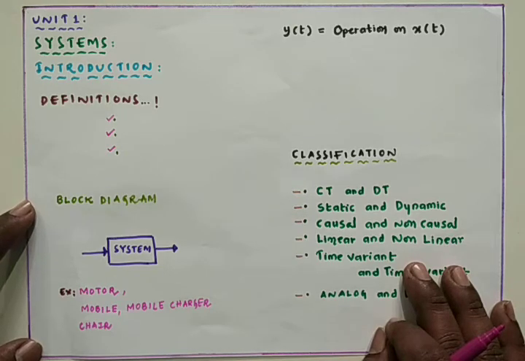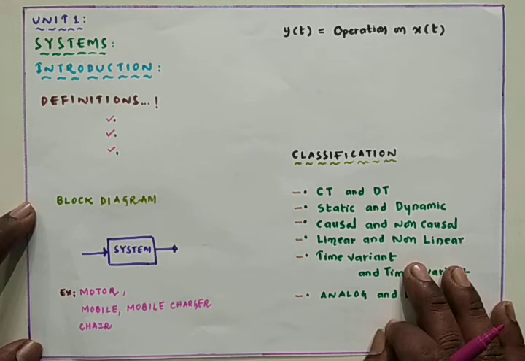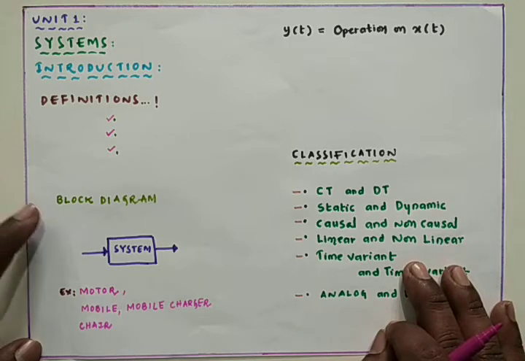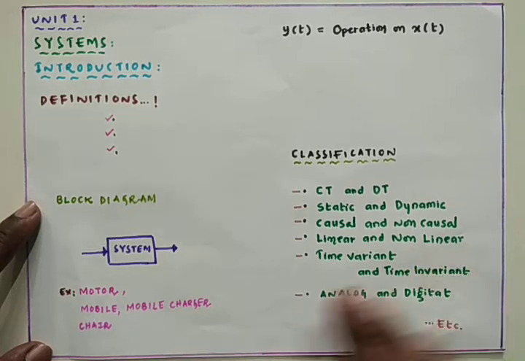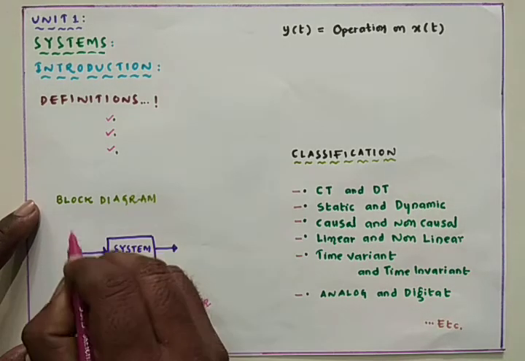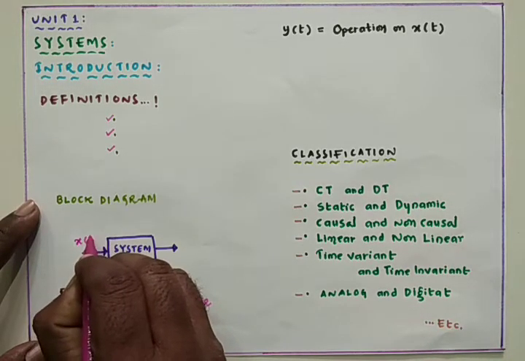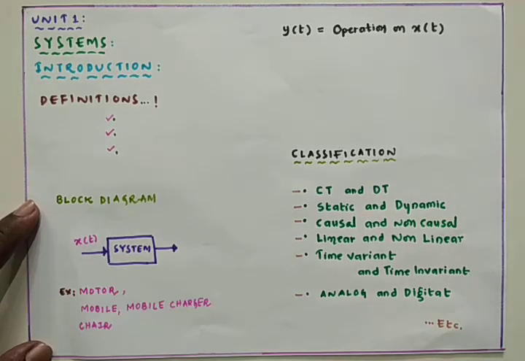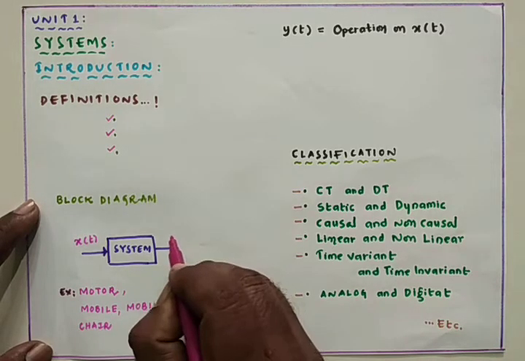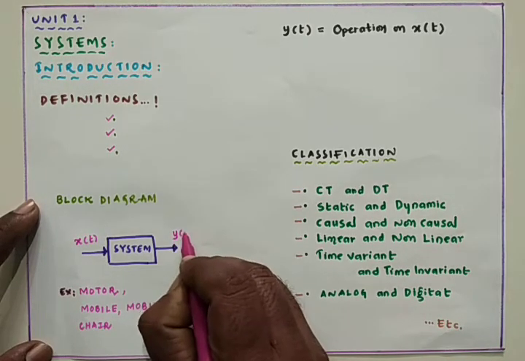System is nothing new. It is a physical entity which processes the input signal to accomplish a function and which produces a new type of signal, called output, in accordance with the input signal. So now I am going with the block diagram of a system here. This is a system to which I am applying a signal, x of t. x of t is which type of signal? It is a continuous time signal, and as output I am getting y of t.